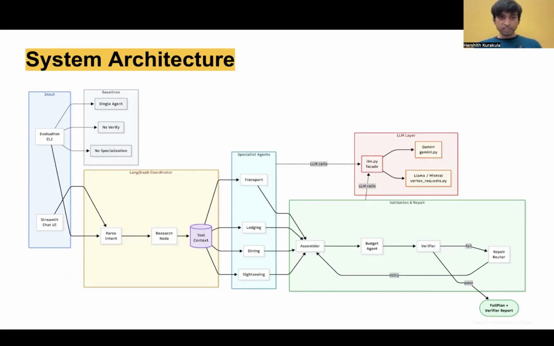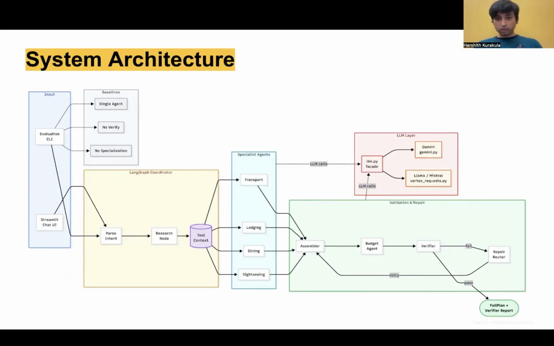All right, moving on to the system architecture, we have two kinds of input. One is from the evaluation CLI and another is the Streamlit Chat UI. In the Streamlit Chat UI, you first parse intent and then the information is passed to the research node. The research node has access to the tool compendium, in which we have multiple specialist agents like transport, lodging, dining, and sightseeing, each one having its own special context.